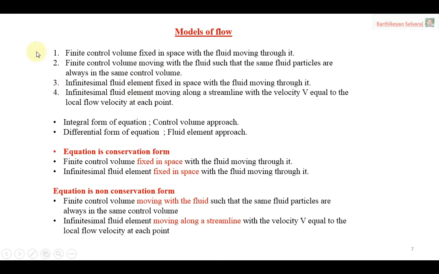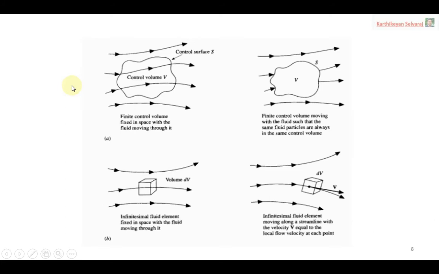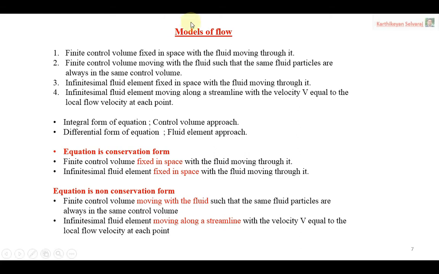Based on the control volume and fluid element, we have four different types of models. See here, this is the control volume and fluid element picture. Based on these, we have four different models. How they are differentiated, we'll see one by one. The first model: finite control volume fixed in space with fluid moving through it.